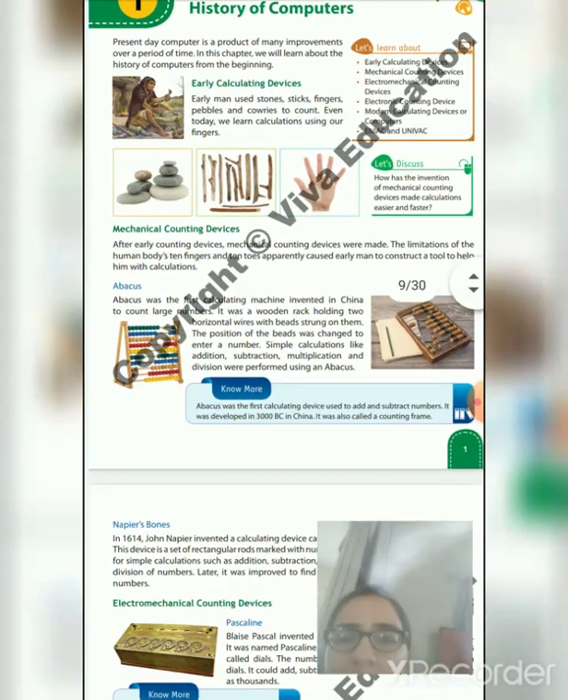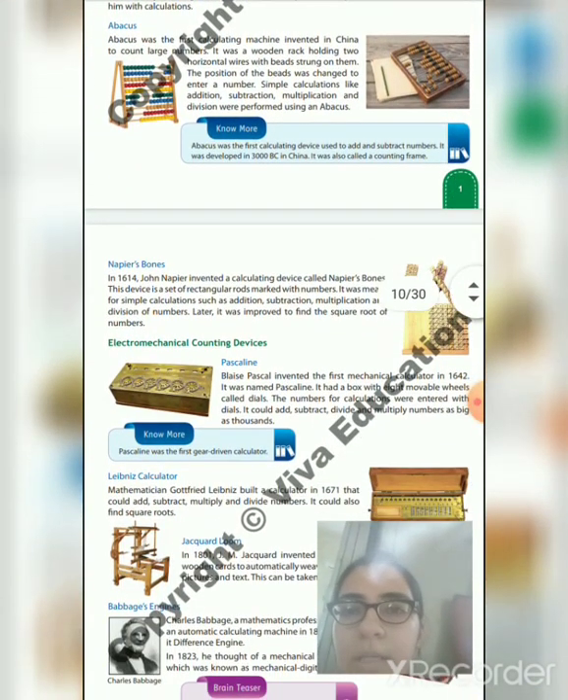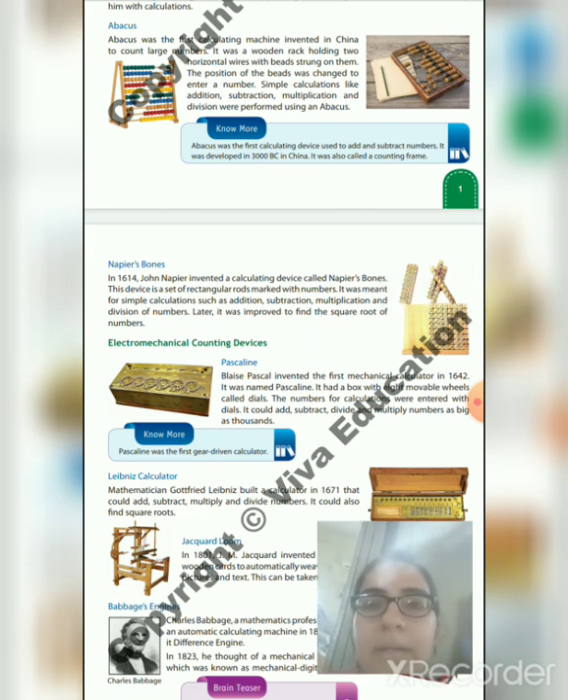Now the second mechanical device was Napier's bones. In 1614, John Napier invented a calculating device called Napier's bones. Who created it? John Napier in 1614. This device is a set of rectangular rods with numbers. It was meant for simple calculations such as addition, subtraction, multiplication and division of numbers. Later it was improved to find the square root of numbers.